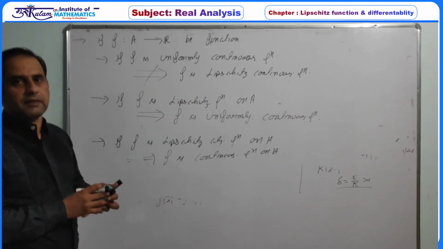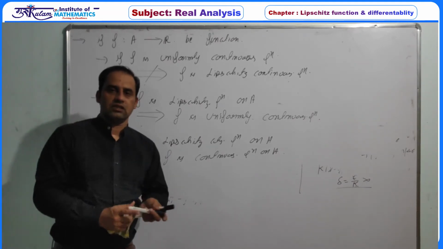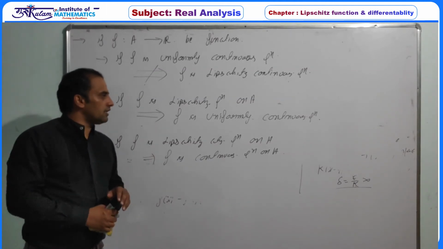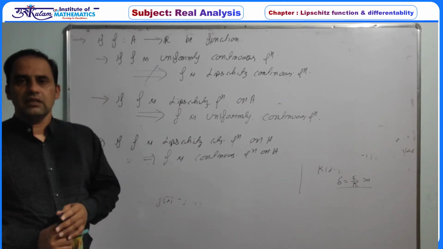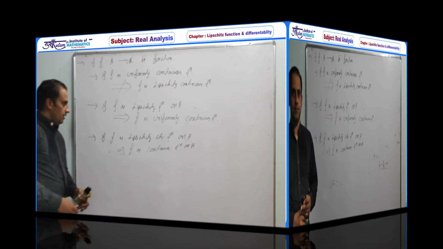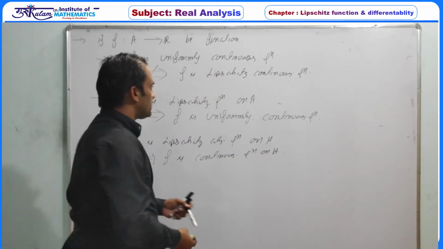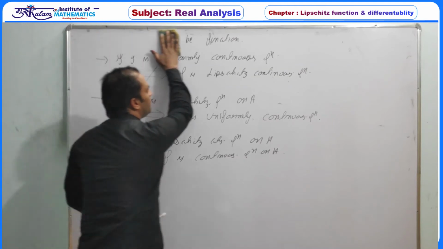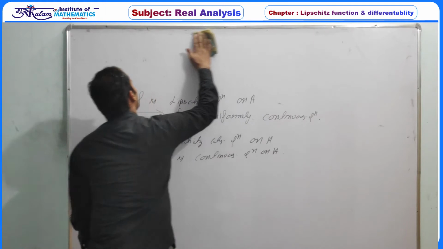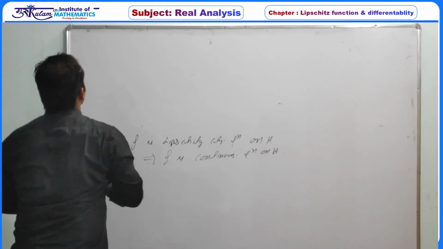We have taken the example f(x) equal to root x or f(x) equal to x square. Both functions are continuous, but they are not Lipschitz continuous. So this is the basic relationship between uniform continuity and Lipschitz continuity with respect to continuity. And the next concept is the differentiability of a function and some of its important properties. Then we have to find the relationship between differentiability and Lipschitz continuity. So let's start with the definition. What is the differentiability of a function?